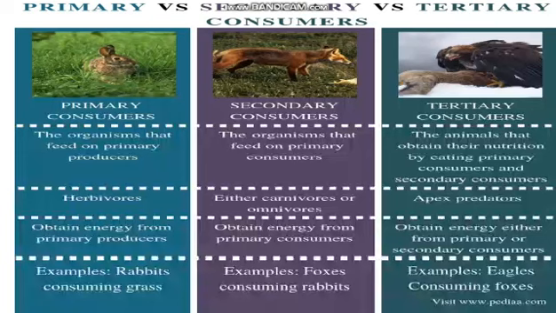So the primary consumers are the organisms that feed on primary producers. Primary producers are the plants. So these animals feed on the producers. They feed on plants. They are herbivores actually. The secondary consumers are the ones that feed on these primary consumers. They feed on herbivores. Then the tertiary consumers are the ones that obtain their nutrition by eating primary consumers or secondary consumers both. So they can eat this one and they can eat this one as well.